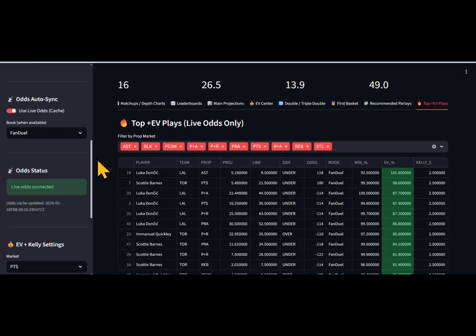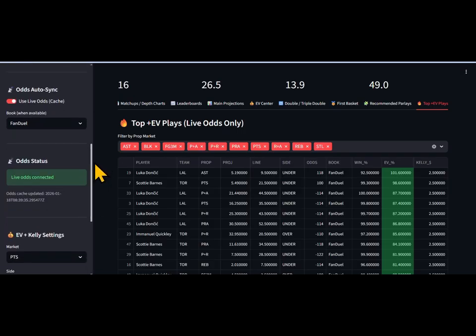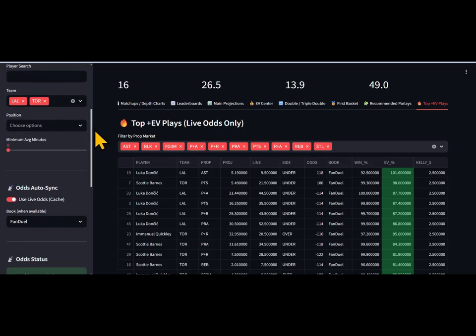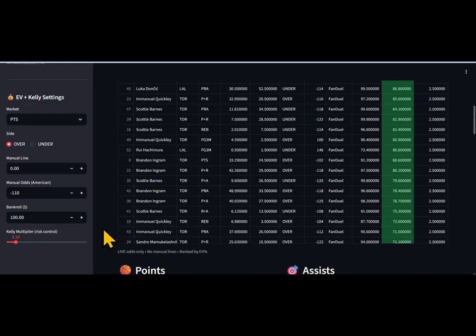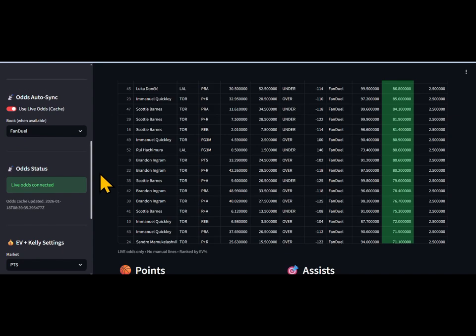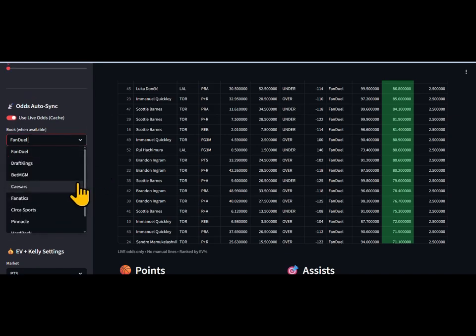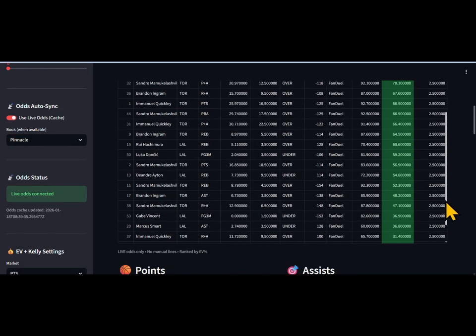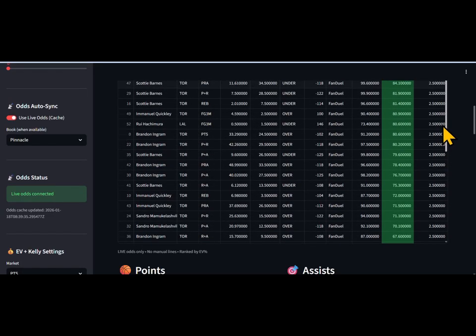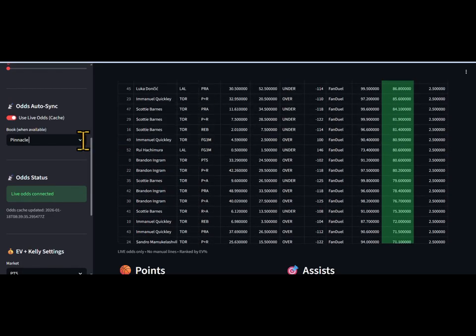But let's switch it. Let's scroll up here and see what we want to look at. Where are the books? I didn't give y'all the books. Yeah, y'all got the books. Let me check. Yep, here are the books. So here we have all the books. If we switch to Pinnacle, Pinnacle has not populated. They're not running the show. These are the best odds. Of all the odds that we have, we're going to pull the best ones available.